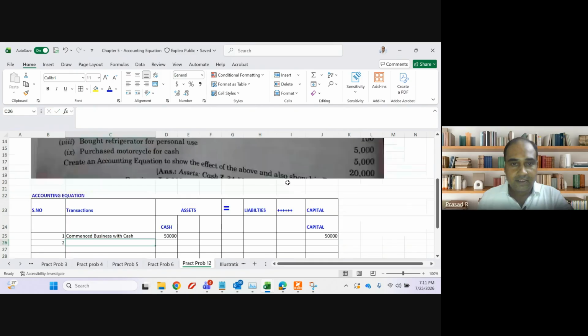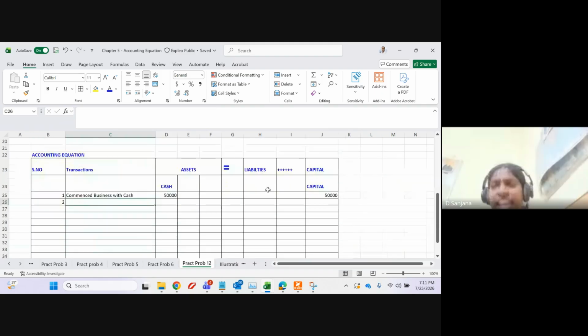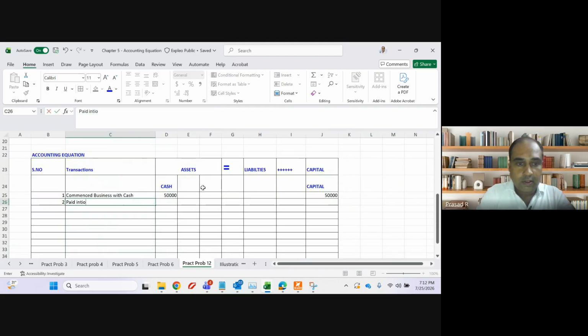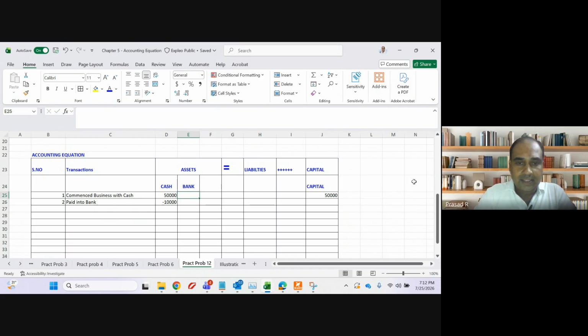The next transaction is paid into bank, 10,000. Paid into bank, what does it mean, guys? Quickly. I'm depositing money into the bank. Paid into bank means I'm depositing money into the bank. So what will happen to cash? Cash will reduce, bank account will increase.